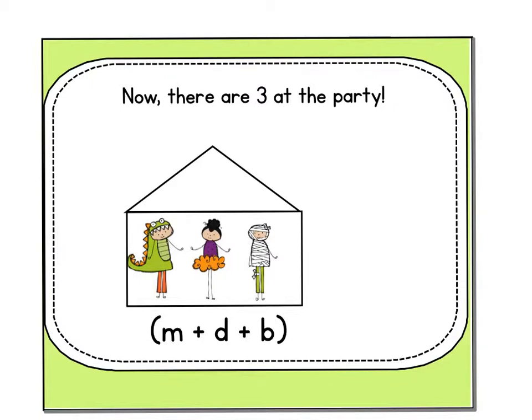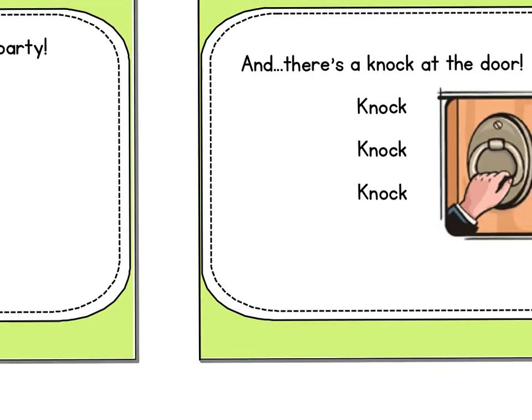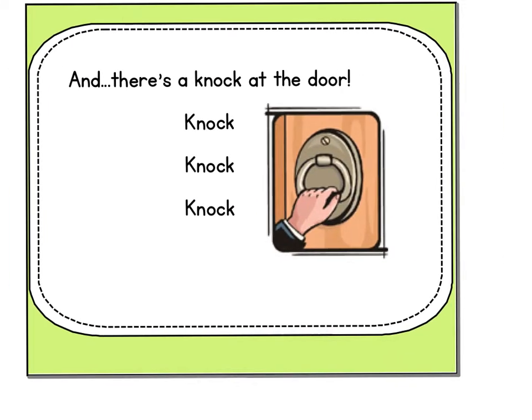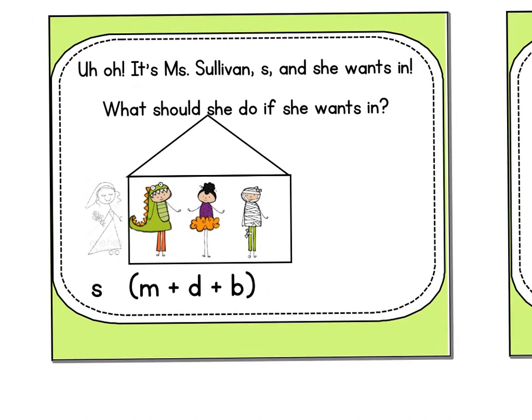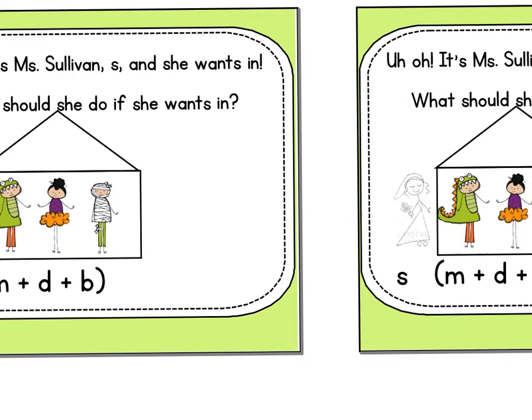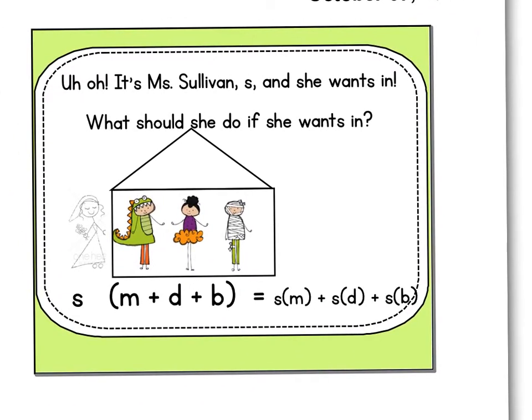So the 3 are at the party, and there's another knock at the door, meaning somebody else wants into this awesome Halloween party. Uh-oh, it's Miss Sullivan. We're going to call her S. Notice she's dressed like a bride, since I'm going to be a bride soon. So if I wanted into the party, what would be the only way for me to get in? If you said shake hands with everybody, you're absolutely right. Now it doesn't matter which order the 3 are in, as long as I'm shaking hands with everybody.